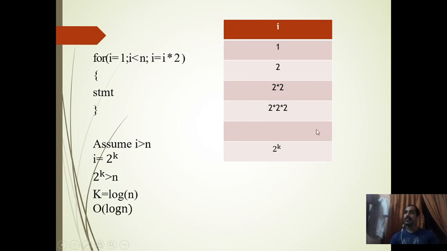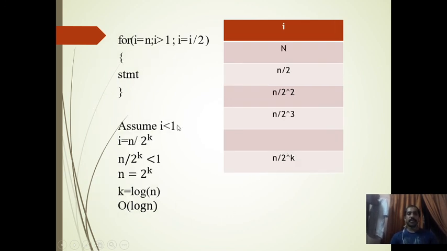When i is greater than n, at the kth position it will be 2 raised to k. So assume i is greater than n, then i equal to 2 raised to k, and 2 raised to k is greater than n. We will find out the k. Apply log base 2, so k is log n. This is the complexity of this one, order of log n.